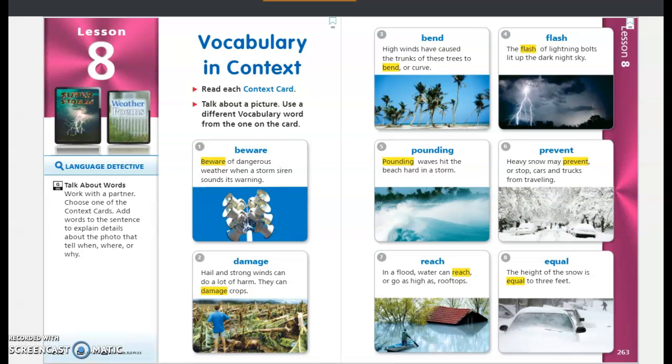Number five is pounding. Pounding waves hit the beach hard in a storm. Number six is prevent. Heavy snow may prevent or stop cars and trucks from traveling. Number seven is reach. In a flood, water can reach or go as high as rooftops. Number eight is equal. The height of the snow is equal to 3 feet.